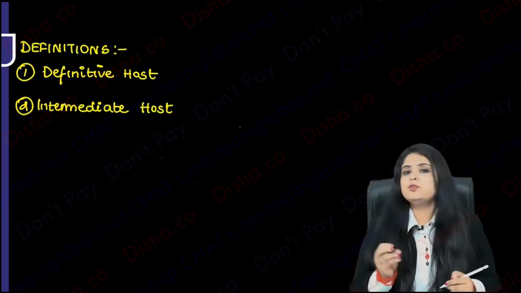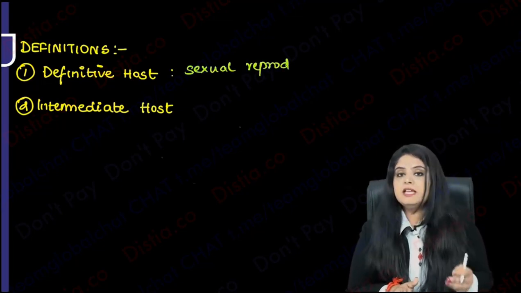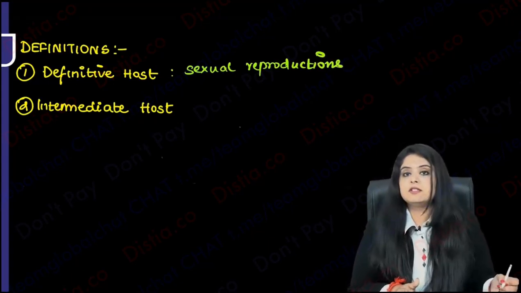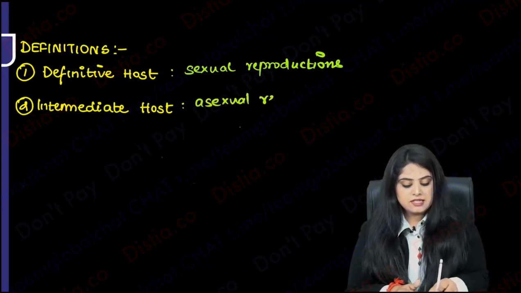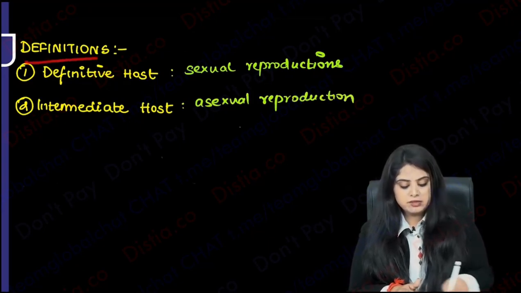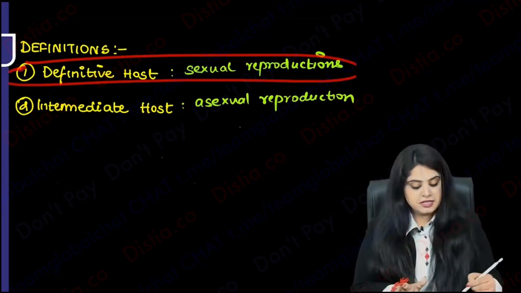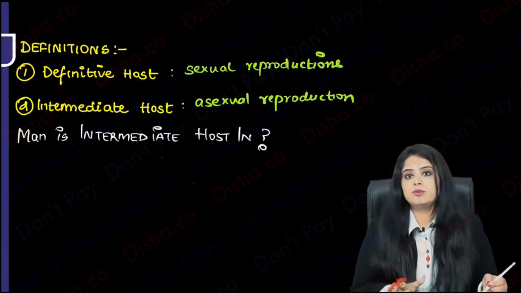For example, whom do you define as a definitive host? A definitive host is the one in whom the sexual reproduction happens. The male, female, gametocyte, or wherever the larva, the sexual reproduction happens, eggs are laid, that is going to be the definitive host. Whereas where all the asexual reproduction is going to happen, that is going to be the intermediate host. So let me tell you that in most of the cases in human beings, we are the definitive host, but there will be a list where I will tell you that man is an intermediate host, meaning in us only asexual reproduction will occur.